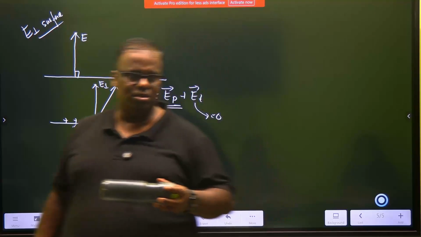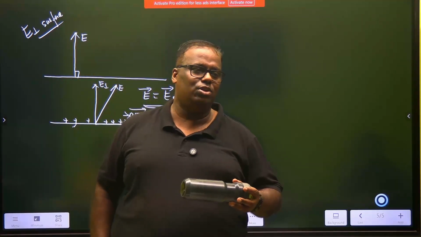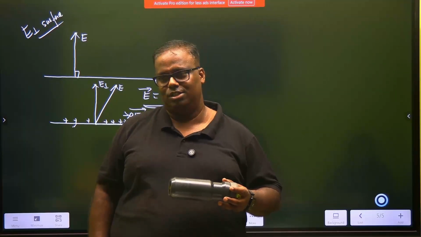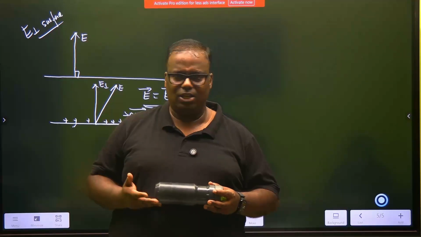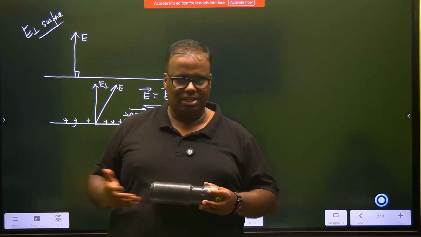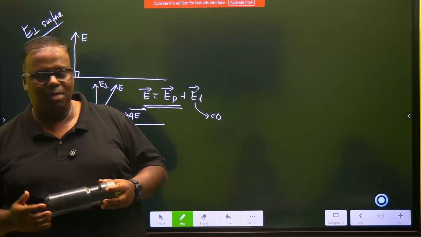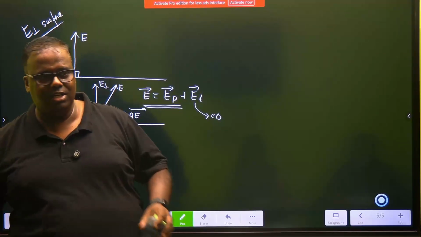Go by Gauss law. What does Gauss law say? The integral of E dot dS is equal to Q net inside over epsilon naught. If your E is 0, dS cannot be 0. So on your right hand side also you have to make it 0. How do you make the right hand side 0? Epsilon naught cannot be 0. So what is 0? Q inside is 0.